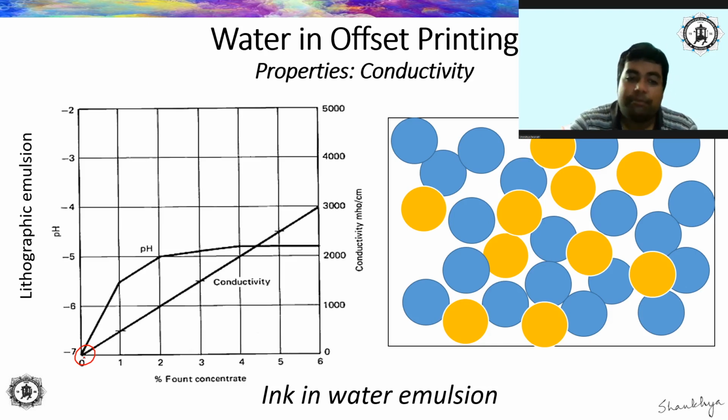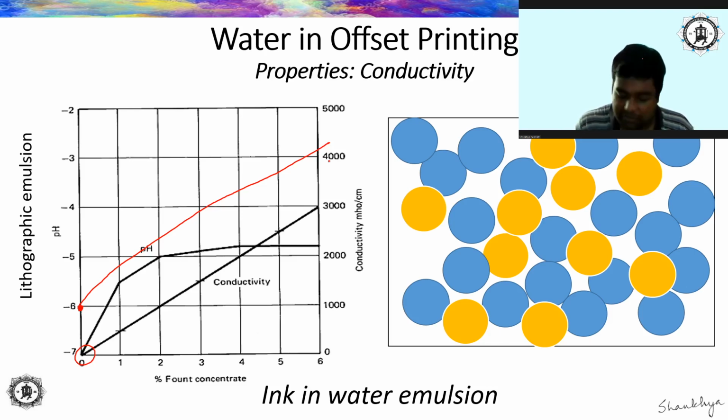Isn't it? If, instead of this one, you start your conductivity from this point, because the raw water conductivity is already, let us say, 1000, then what is going to happen? It is going to shoot off like this, so it will become 4000 or greater than 4000. Because to a water whose own conductivity is 1000, you are adding fount, and as I've already told, by addition of fount you already increase the conductivity of the fountain solution.